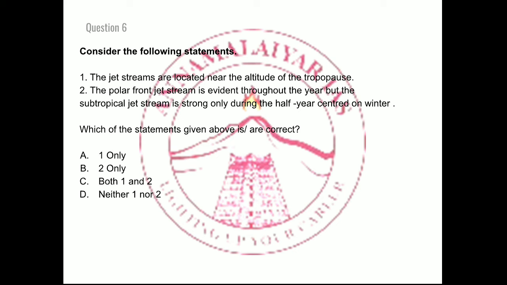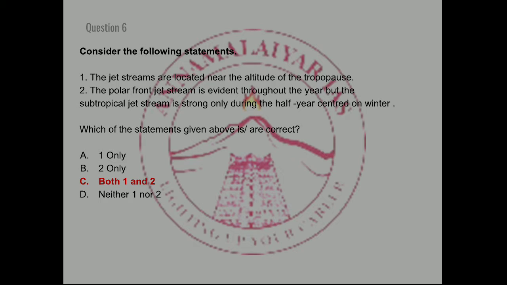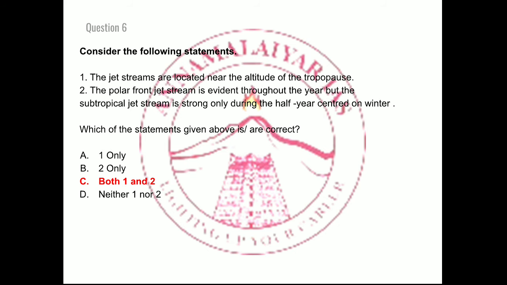So jet streams would be much more powerful in winter when compared to summer. These are the points that have to be remembered before answering this question. The right answer is both 1 and 2. Both the points are right. So let's move on to the next question.